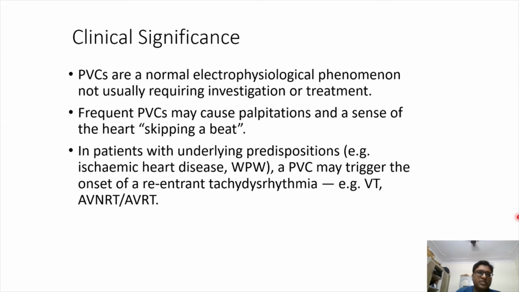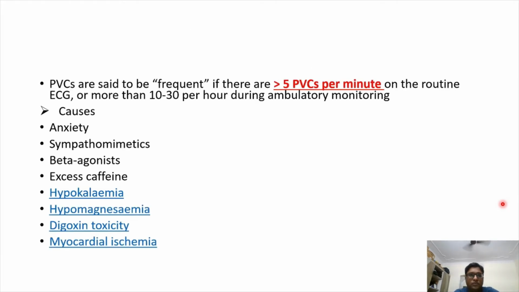The clinical significance is that these are a normal electrophysiological phenomenon and usually do not require any investigation or treatment. If you have a lot of frequent PVCs, then you can get a skipped-beat feeling, similar to the premature atrial contractions. In patients who have an underlying disease in the heart, like ischemic heart disease, WPW syndrome, congenital heart disease, or post-surgery scarring, the PVC may trigger the onset of a re-entrant tachyarrhythmia like ventricular tachycardia, AV nodal re-entry tachycardia, or AV re-entry tachycardia. In that case, it may lead to some sinister symptoms. So these are called frequent. How many PVCs would be significant?